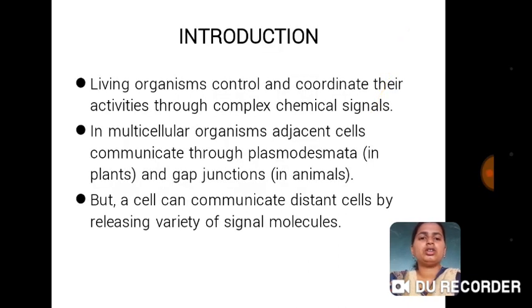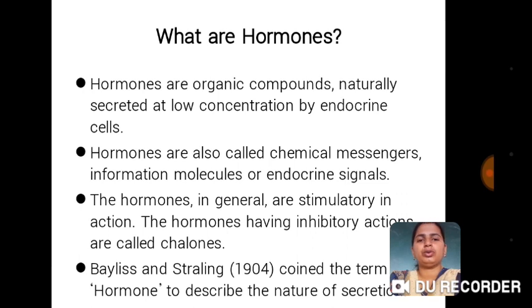Introduction. Living organisms control and coordinate their activity through complex chemical signals. In multicellular organisms, adjacent cells communicate through plasmodesmata and gap junctions, but a cell can communicate with distant cells by releasing a variety of signals.